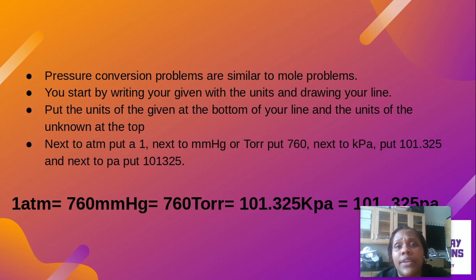Next to atmospheres, if atmospheres is anywhere in your problem, you're going to put the number 1. Next to millimeters of mercury, you'll put 760. If you also have torr, you'll put 760. Next to kilopascals, you'll put 101.325. And next to pascals, you'll put 101.325.